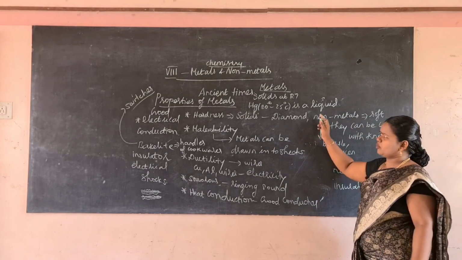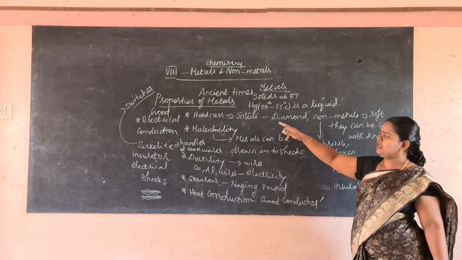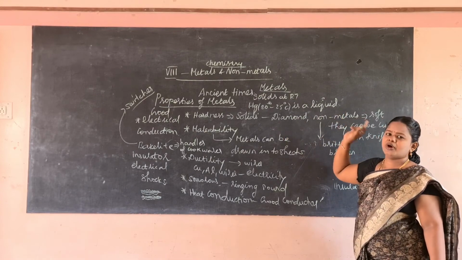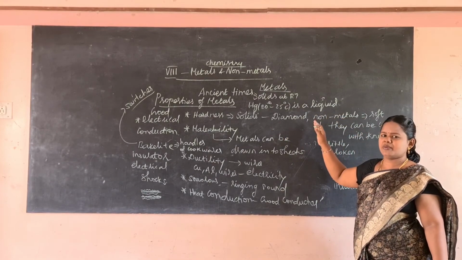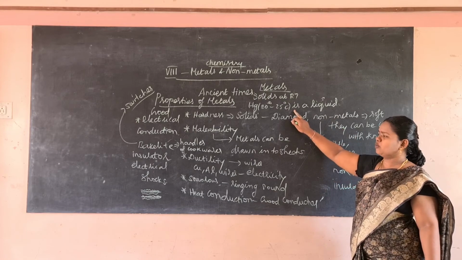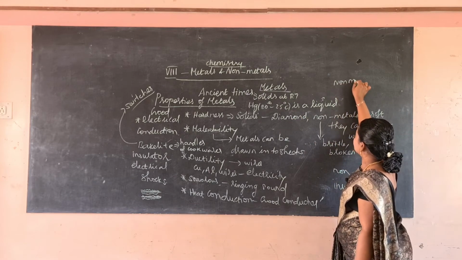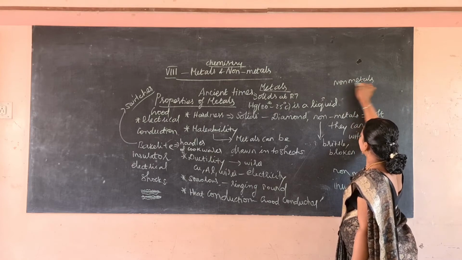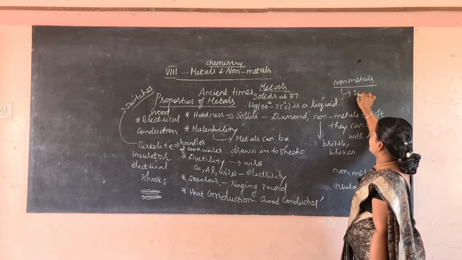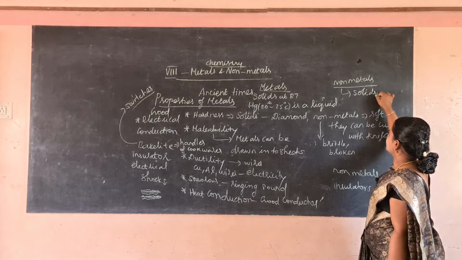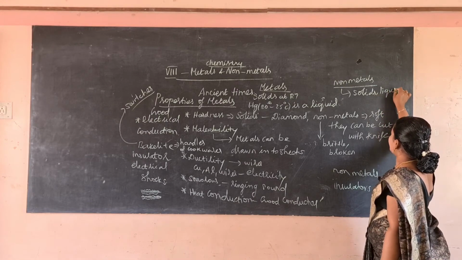This is an important point: mercury, symbol Hg, is a metal which is in liquid state at room temperature. Whereas non-metals can be solids, liquids and gases.